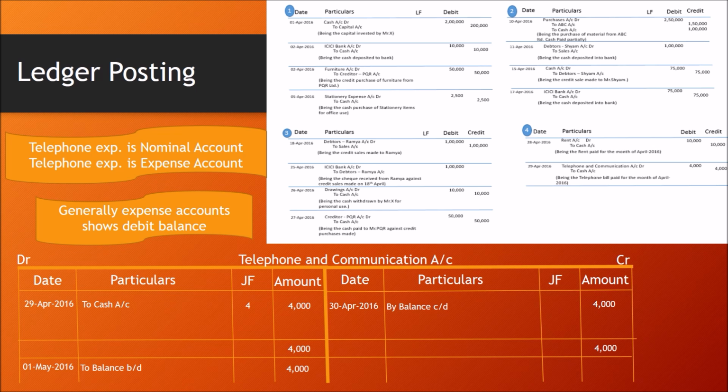which will help us in doing a reconciliation. And at the month end, we have to balance the ledger. First, we have to total the higher side and then the lower side. The difference between the higher side and the lower side is treated as balance carried down, and then the same balance will be brought down on the first day of the next month. This is how ledger posting and ledger balancing works.